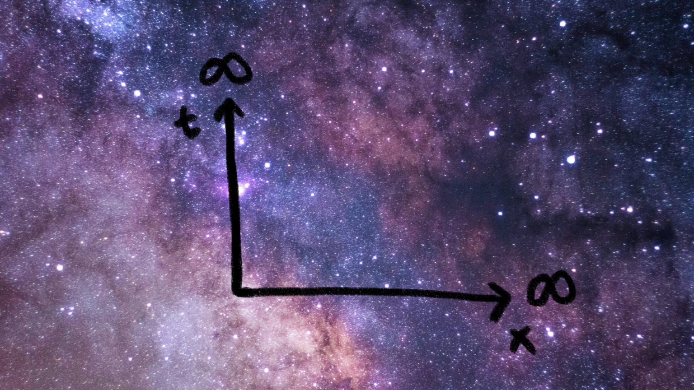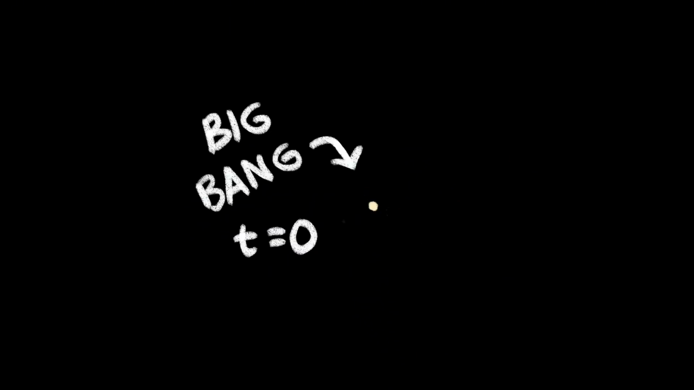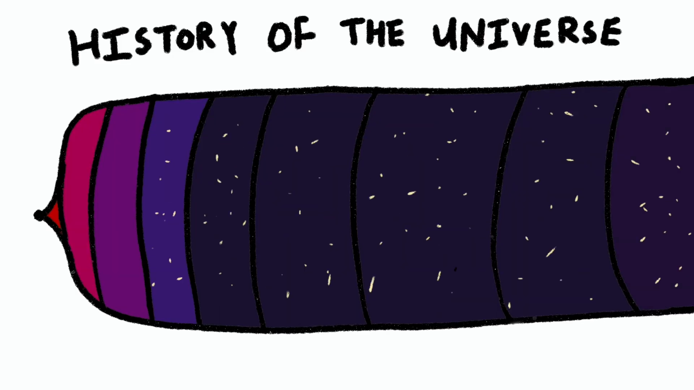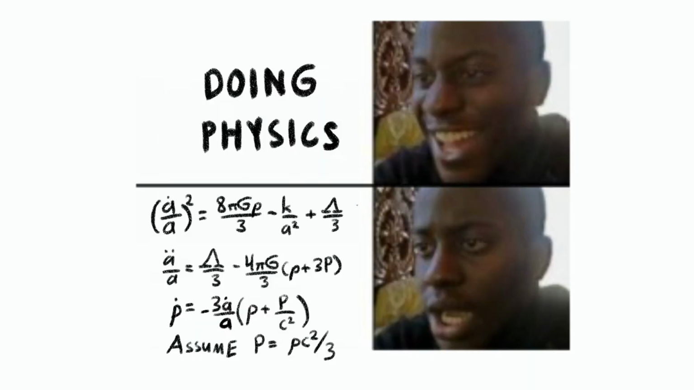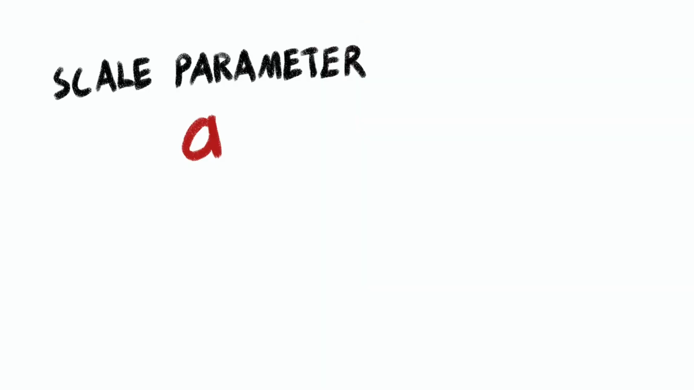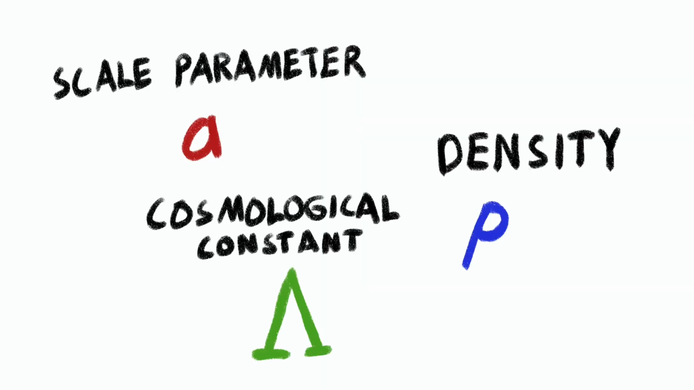It was thought for a long time that the universe was infinite in both space and time, but now we know that's not true. The universe is not static, it is expanding. This means that if we reverse the clock, the universe shrinks down to a point, also known as the Big Bang. We won't go into too much detail on cosmology, the study of the history of the universe, but we will need a bit of math. The evolution of the universe can be modeled in a few parameters, namely the scale parameter A, the density, and a cosmological constant, combined with the Friedmann equation.